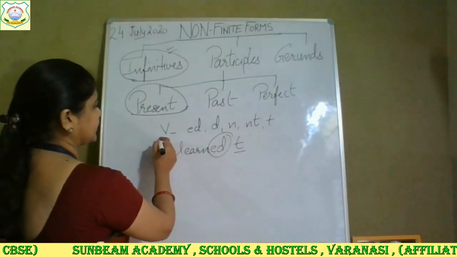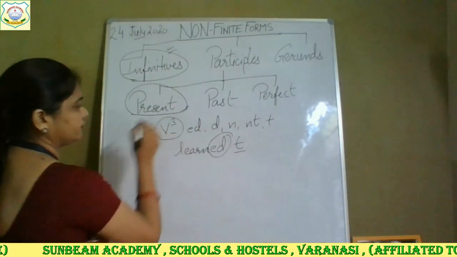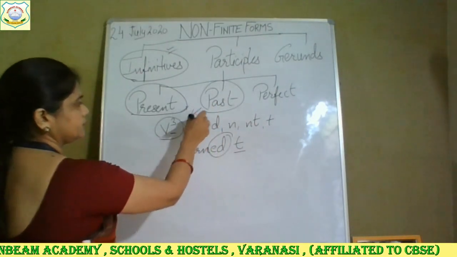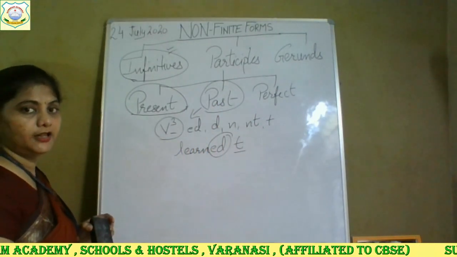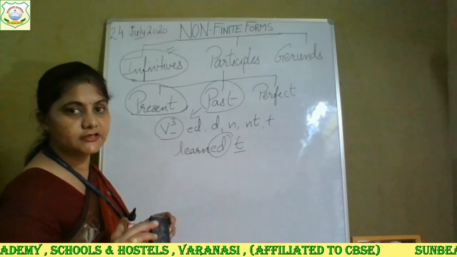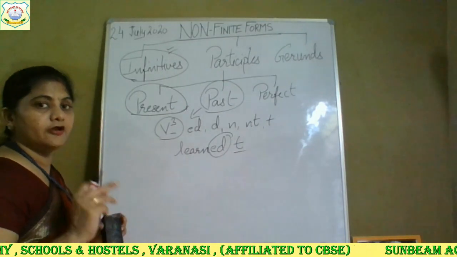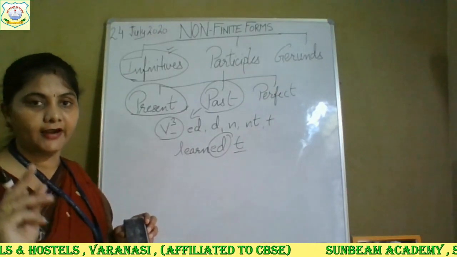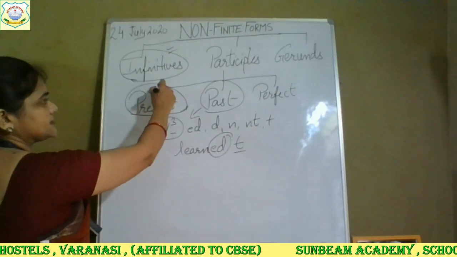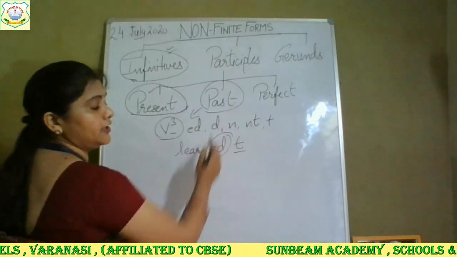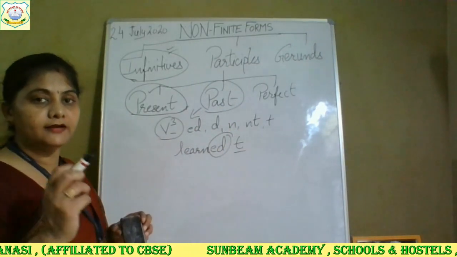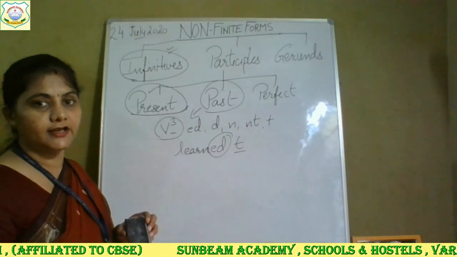So in past participle, there is the third form of the verb. In past participle, the third form of the verb is used. In present participle, it is the first form of the verb and ing. In past participle, it is the third form of the verb. And this will also be working as an adjective.